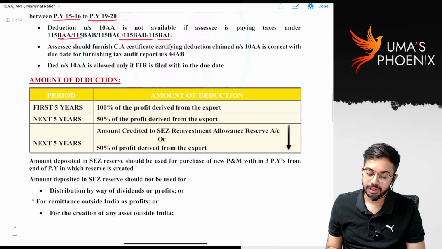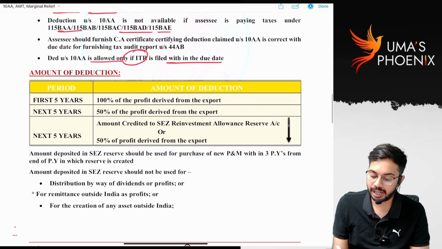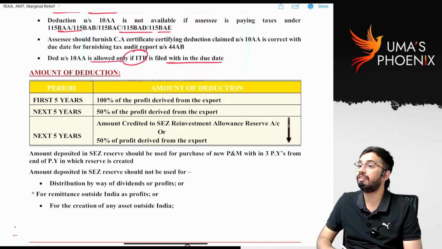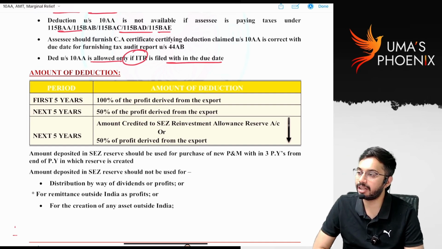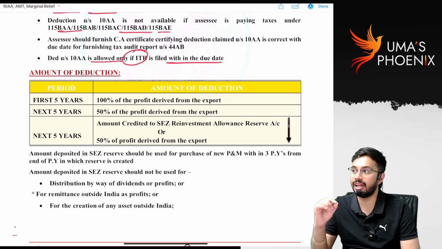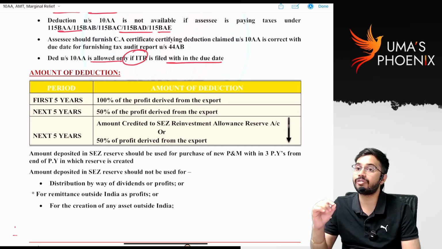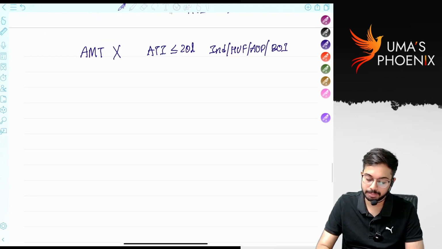Next. Deduction under section 10AA is allowed only if ITR is filed within the due date. If you file a belated ITR, you cannot claim deduction under section 10AA. Sir, how much deduction is allowed? For the first 5 years, 100% of export profits are allowed as deduction. Sir, what do you mean by export profits?